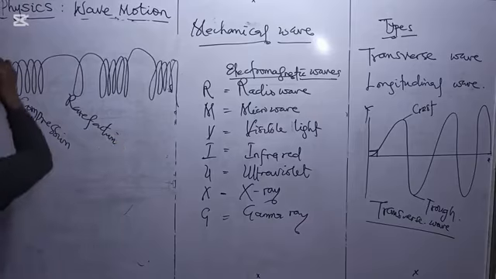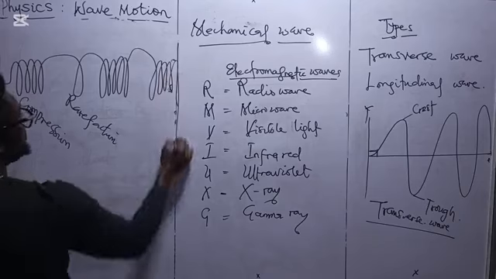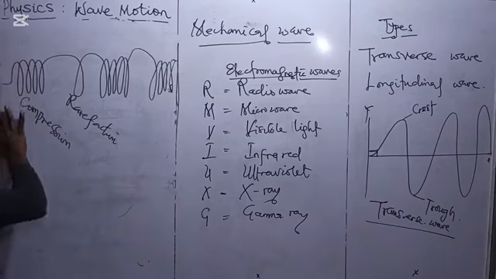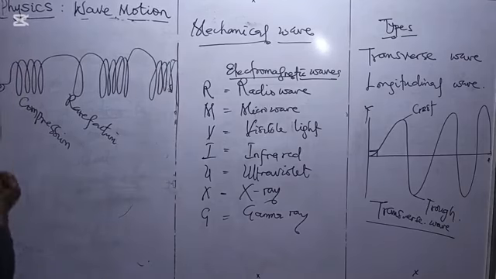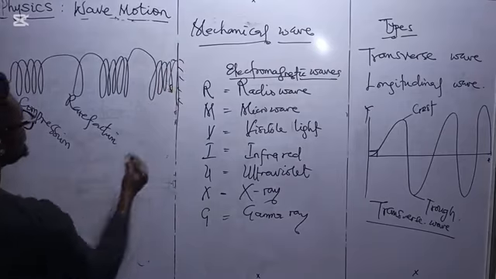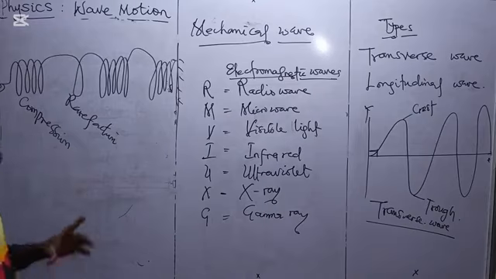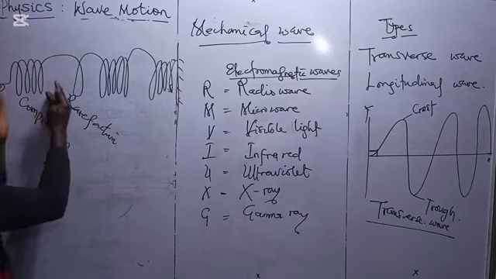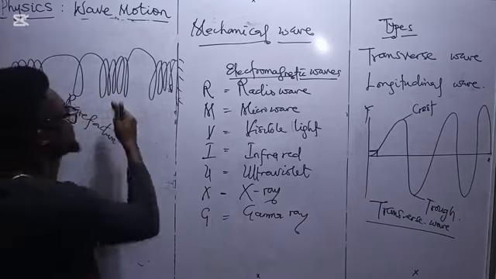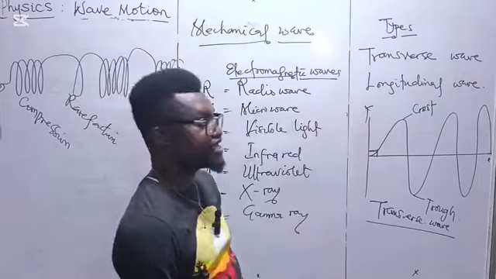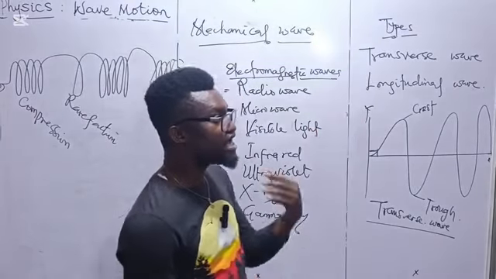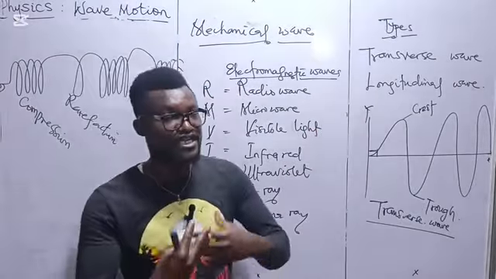Or let's say we have the finger that's holding this, while here is fixed. So as we are trying to vibrate this very spring, at a point, it will be closely packed. At a point, it will spread away. Now, in that very case, we talk about compression and the what?